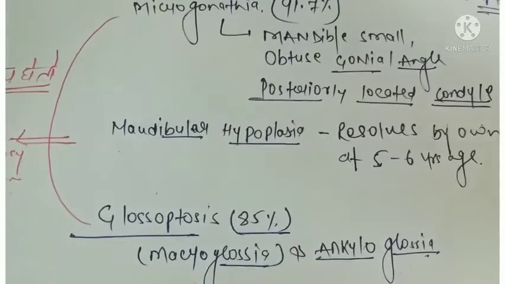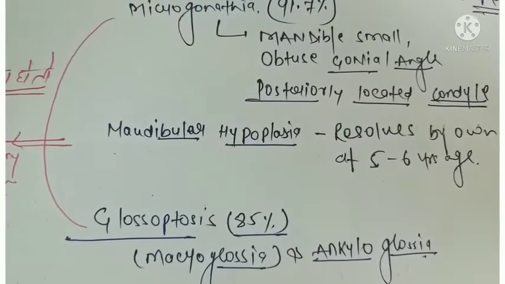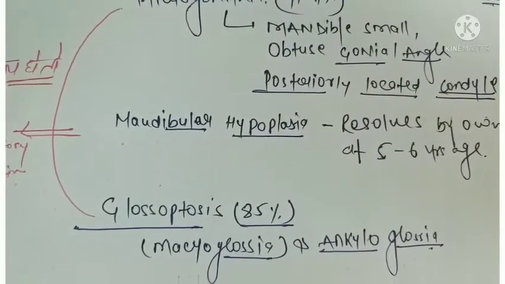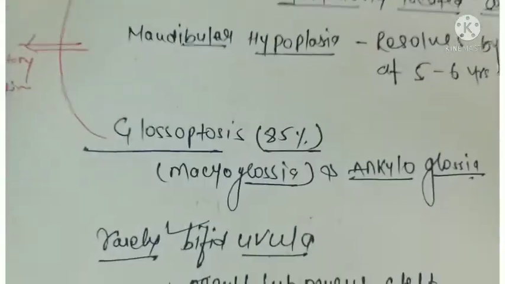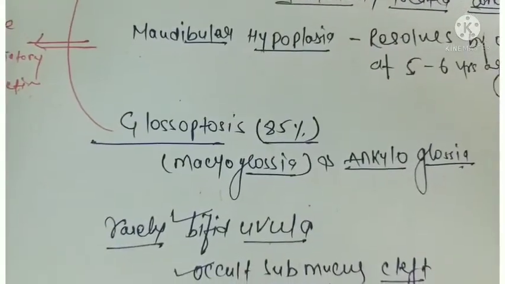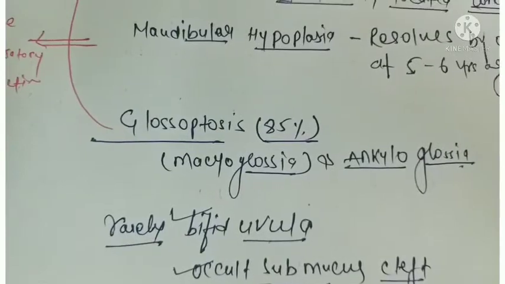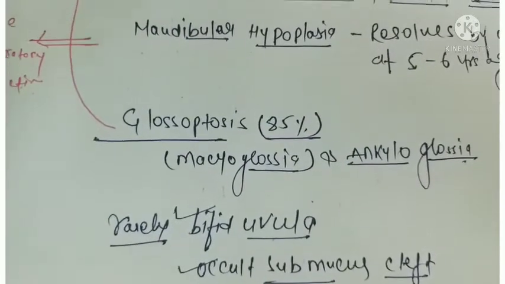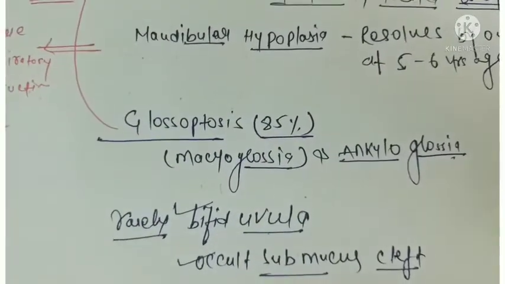The mandibular hypoplasia resolves by 5 to 6 years of age. Then glossoptosis is seen in 85% of cases. Rarely, a bifid uvula and an occult submucous cleft are seen.